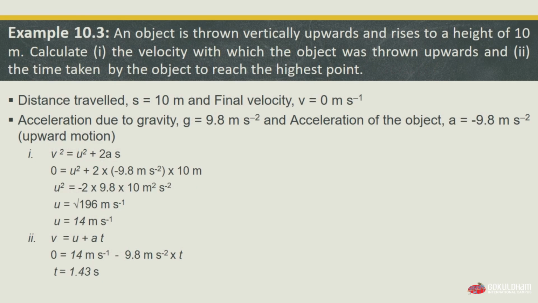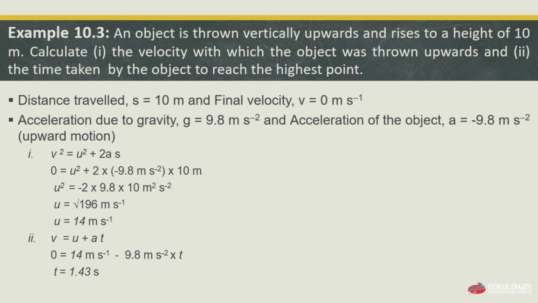Now we will see another example, our example 10.3. According to it, an object is thrown vertically upward and rises to a height of 10 meters. We have to calculate, first, the velocity with which the object was thrown upward, and second, the time taken by the object to reach the highest point. So the distance traveled in our solution, s, equals 10, which is already given in the question, and final velocity v equals 0 meters per second.